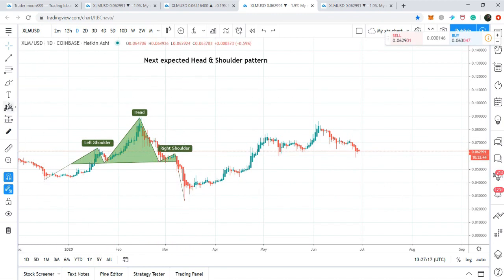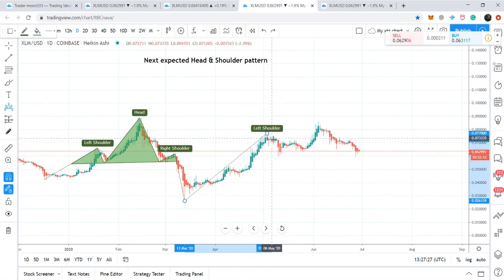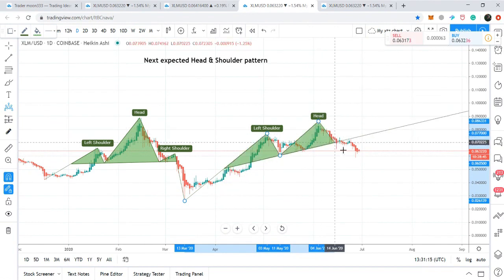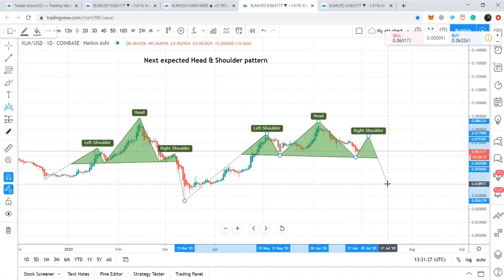Now the price action is again likely to form another head and shoulder pattern. For example, if we initiate this head and shoulder pattern and start it from here, then this can be the left shoulder, and this can be the head, and here we can expect that the head formation can be finished, and the price action can start the formation of the right shoulder from here up to almost this level, and it can drop all the way down after that.